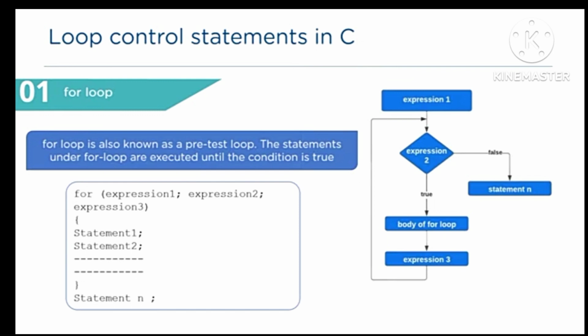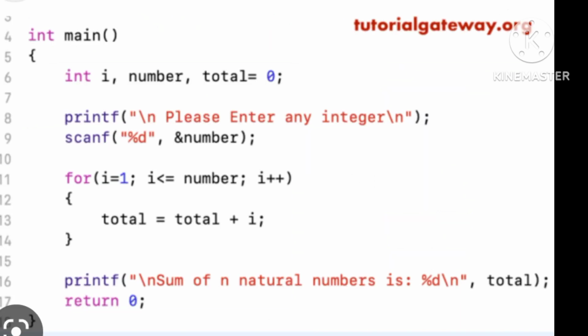And this was the syntax: for expression 1, expression 2, expression 3, flower bracket, statement 1, statement 2, flower bracket close, statement n. And this was the program for the for loop statement.